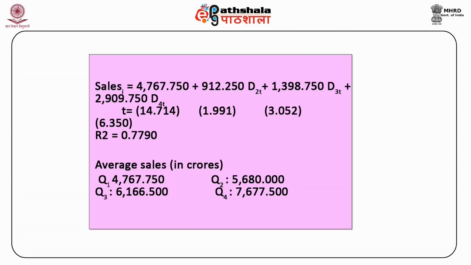The first quarter Q1 is equal to 4767.750. Second quarter Q2 is equal to 5680.00. Third quarter Q3 is equal to 6166.50, and the fourth quarter Q4 is equal to 7677.50.